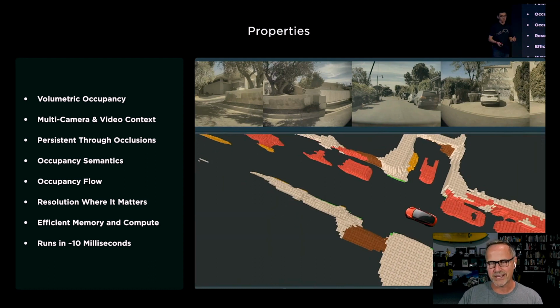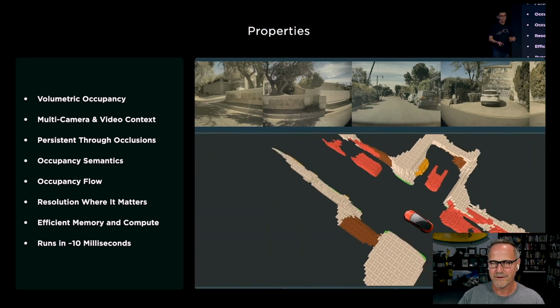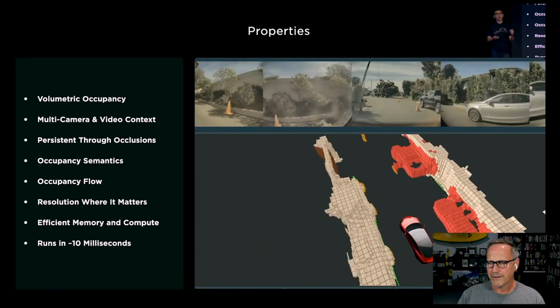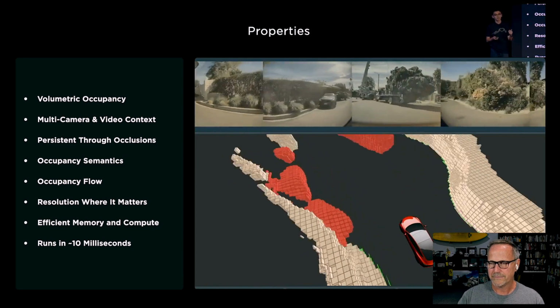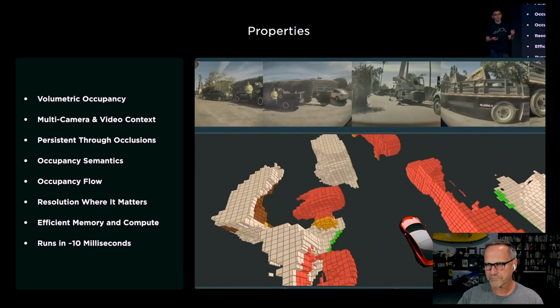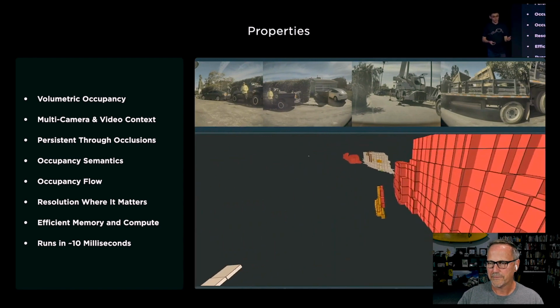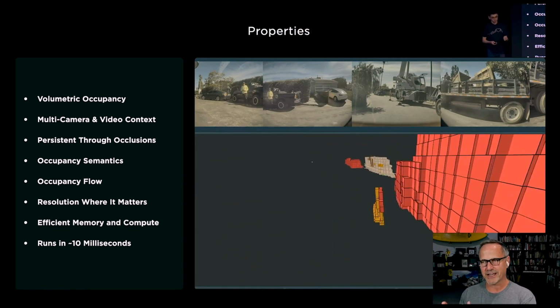So even if it temporarily can't see something, it can still figure out that it's probably occupied or that it's still there. For each location, it also produces a set of semantics such as curb, car, pedestrian, and road debris, as color-coded here. Okay, so here you've got a really interesting thing, and Ashok actually presented this in his talk, and I talked at length about this, but you can see that there are these stanchions that they've put down outside of this truck to hold it still so that it doesn't fall over when the cherry picker is up. And so what the vehicle is able to see is, it's like, I don't understand what this is. It's an orangish yellow color.